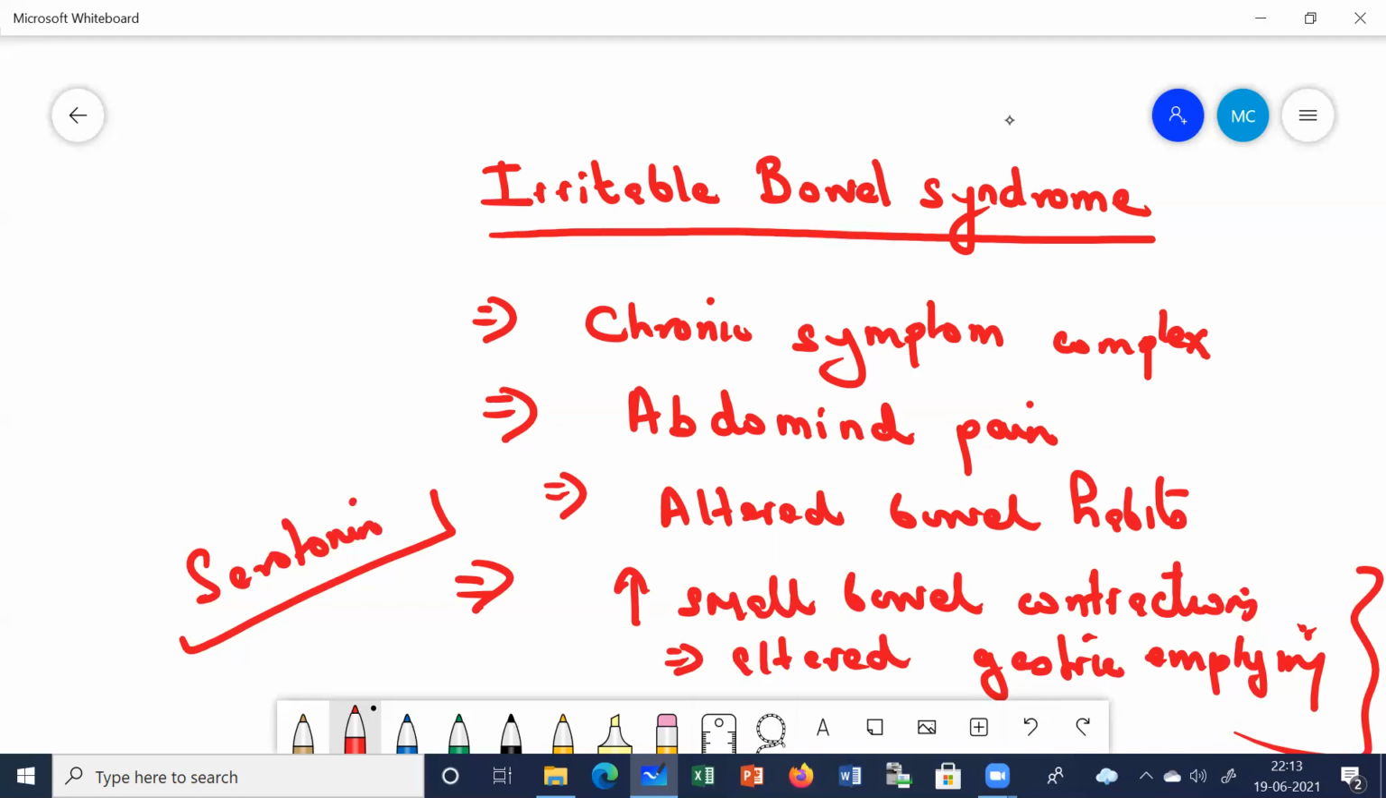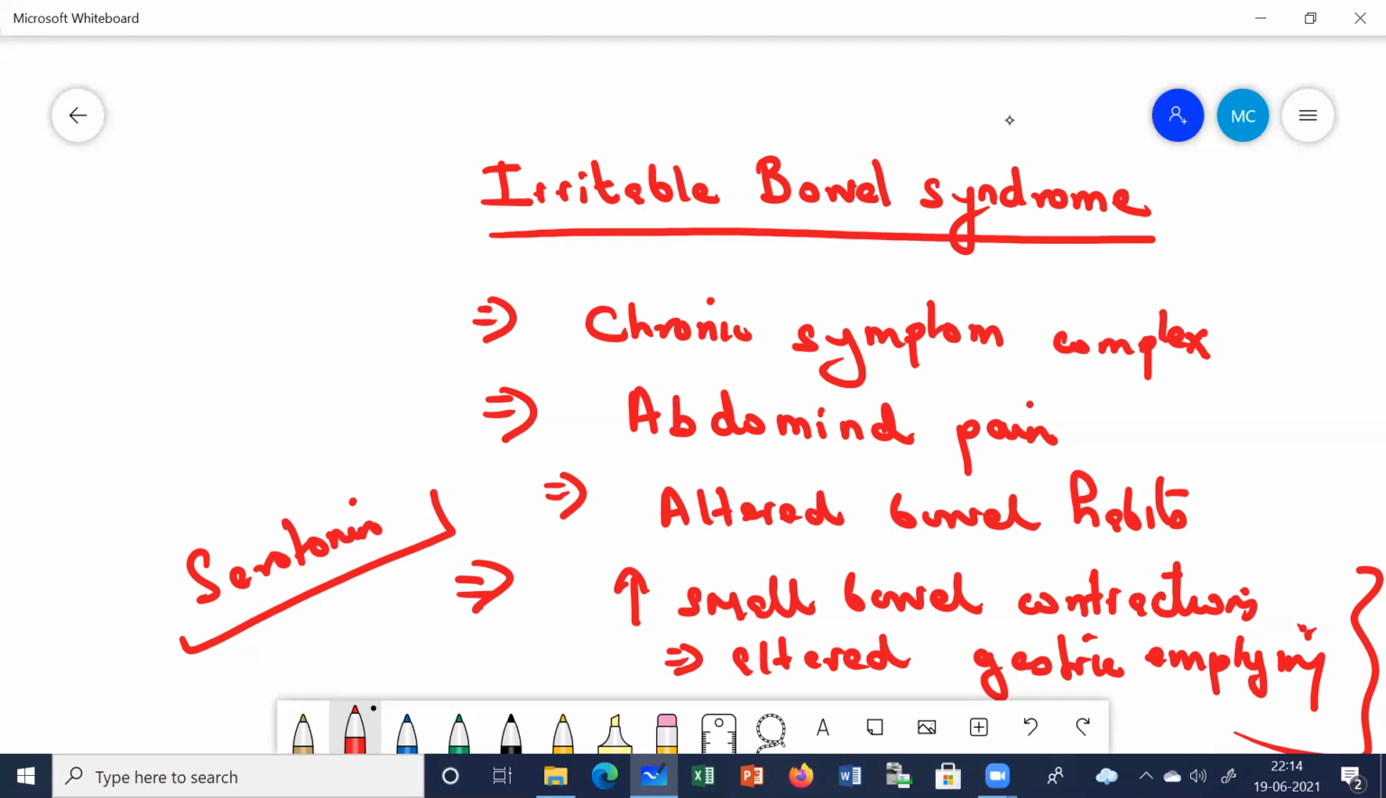Clear? So this is one of the factors which can cause irritable bowel syndrome. What else can be responsible? Certain psychological disturbances also. Remember, anxiety, tension, excessive worry, they can all precipitate irritable bowel syndrome. Certain foods can also precipitate an attack.